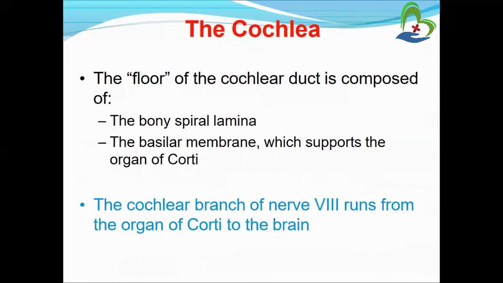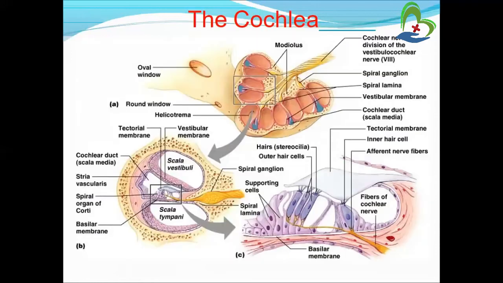So here are the two portions, floor and roof. The floor of the cochlear duct is composed of the bony spiral lamina and basilar membrane, which support the organ of Corti. These are both supportive structures of the cochlea, and the cochlear branch of the nerve, that is the eighth cranial nerve, runs from the organ of Corti to the brain.